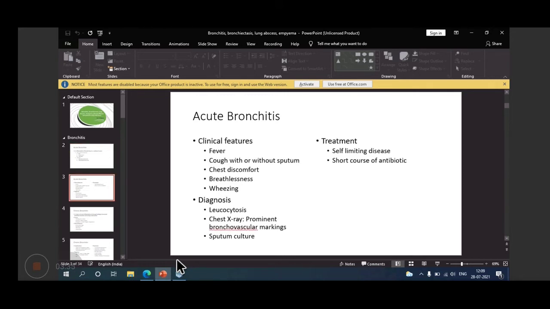Then clinical features: in all these conditions, almost the same clinical features will be there. Fever may be there, cough with or without sputum may be there.